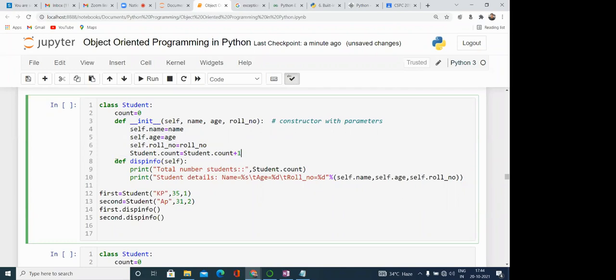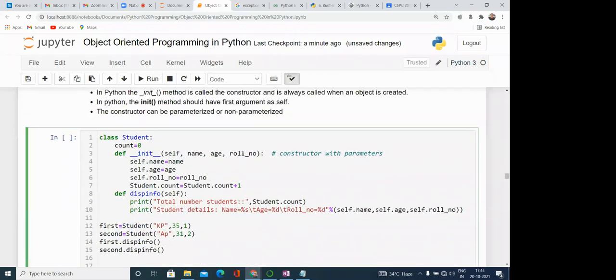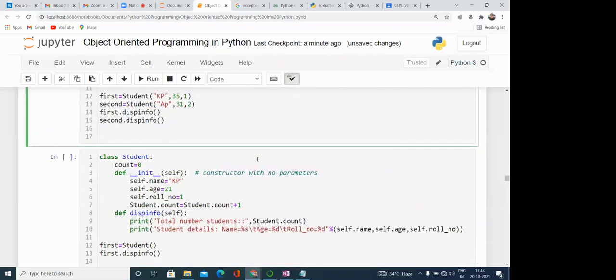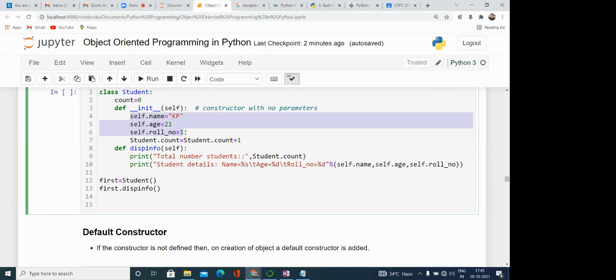Then one more method is there, that is the instance method display_info(self), and by using that we can display the information. One more important thing with the constructor is that we can also define the constructor without parameters. This constructor is with multiple parameters. If we don't want to define any parameter, then simply self we need to write, and here we can assign the value. What is the difference here? If we create a number of objects, these objects have the same value in the instance variables.